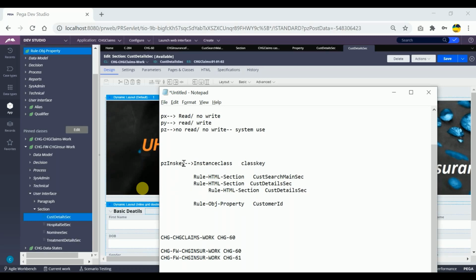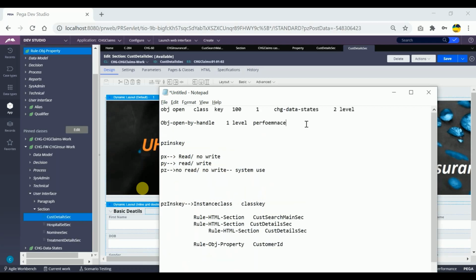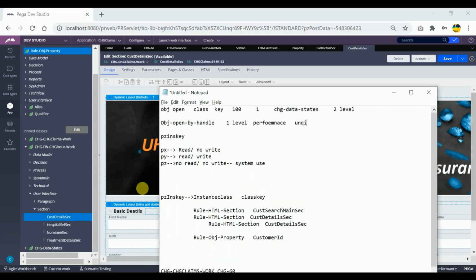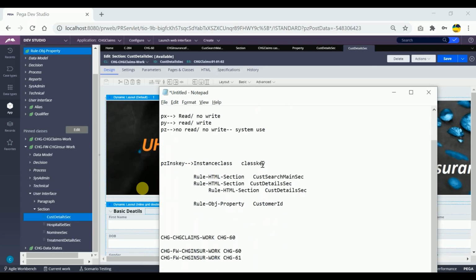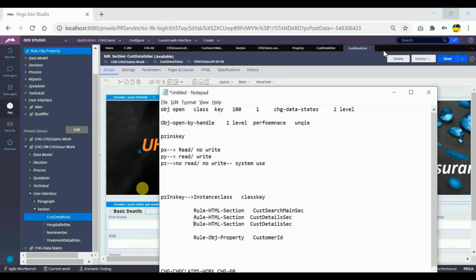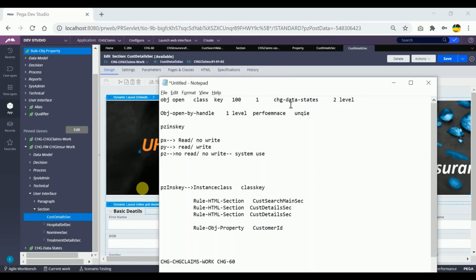But then what's the definition of pzInsKey? It is a unique ID. It should be unique, that's for sure. Then how are we getting this one? The thing here is that we can have this particular instance in multiple classes also.